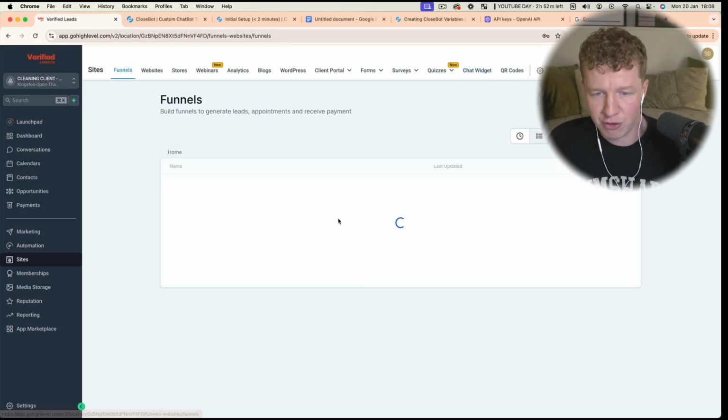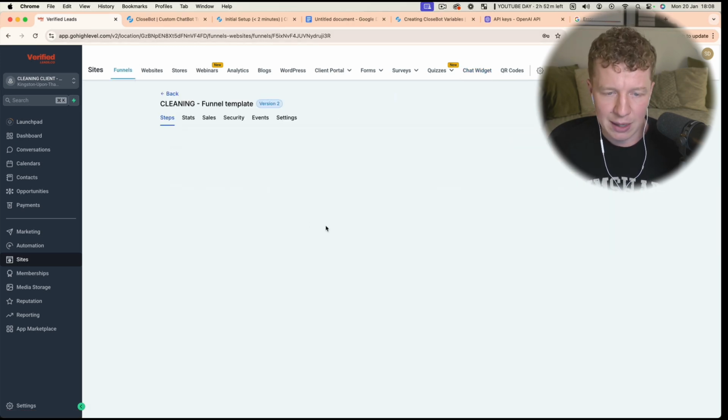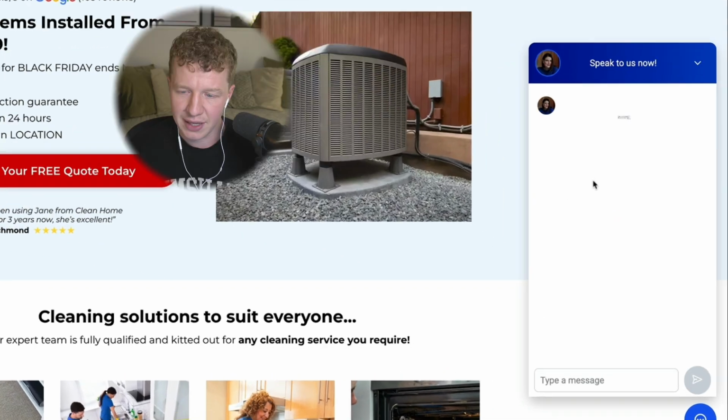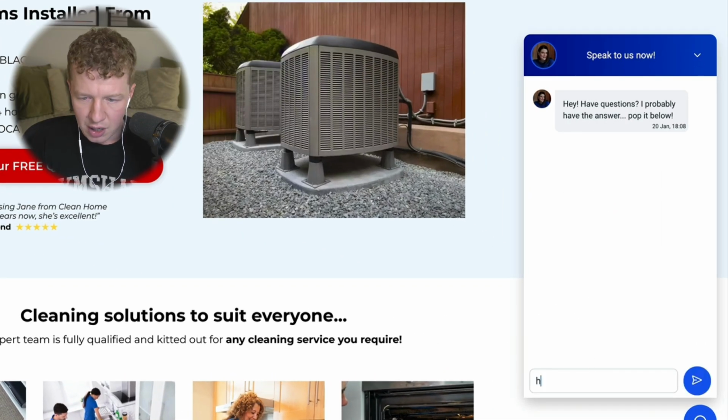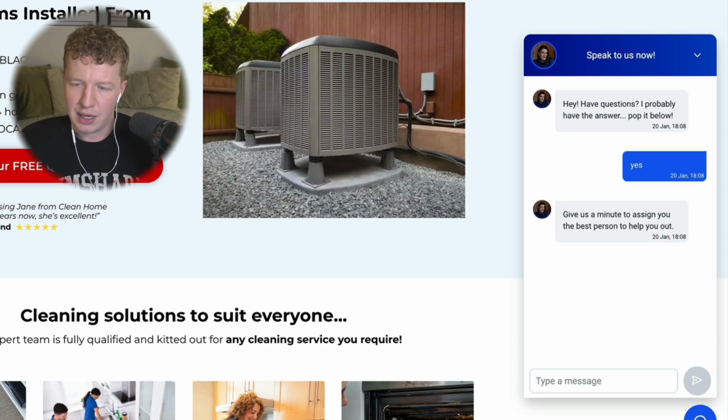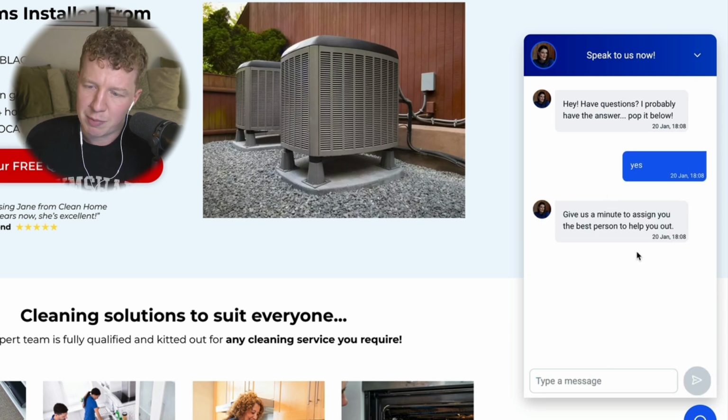I've already got a funnel pre-created in here. We're going to click into that and go and preview it. The bot is down here. So we're going to click this, and we're going to respond with hi or yes. We respond with yes like the SMS would, and let's see if this bot works. It says give us a minute to assign you the best person to help out, and then hopefully it's going to assign us the bot so we can test it for real.